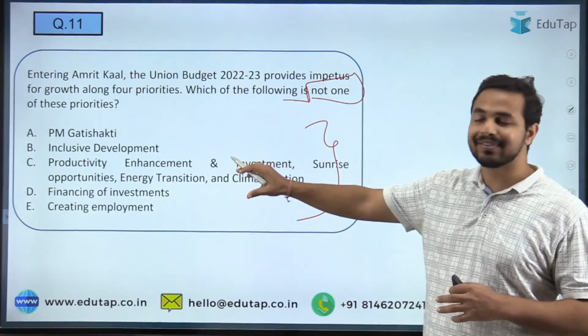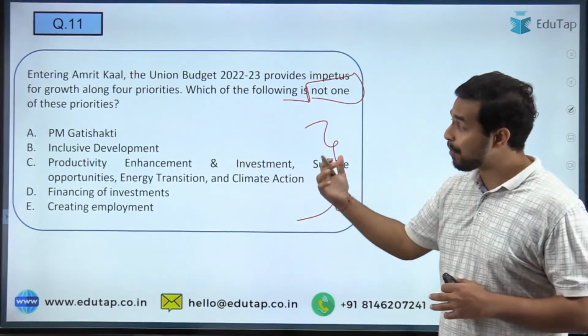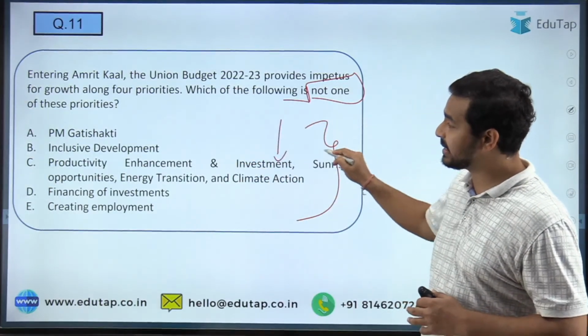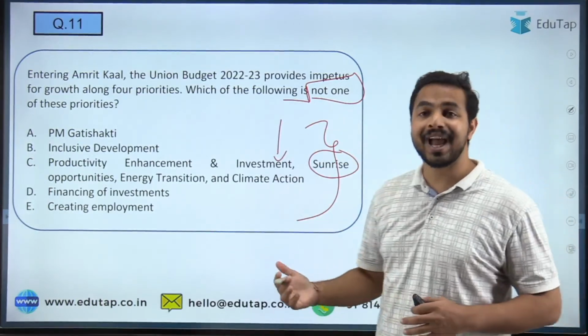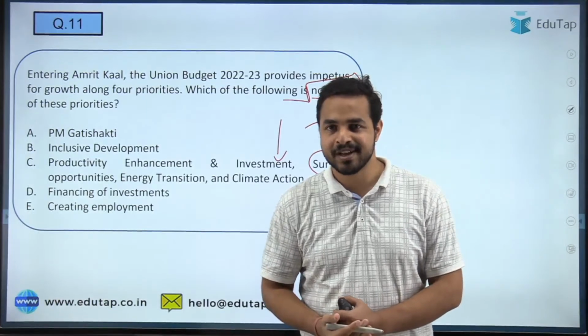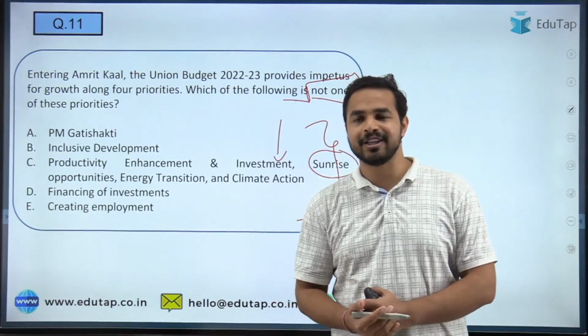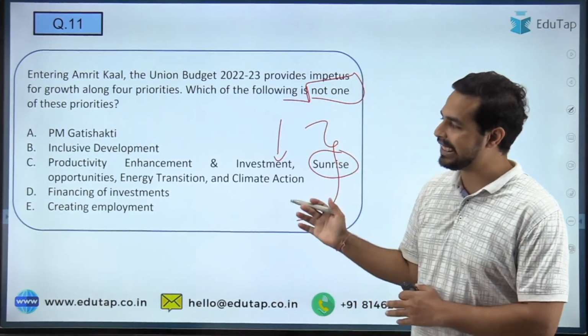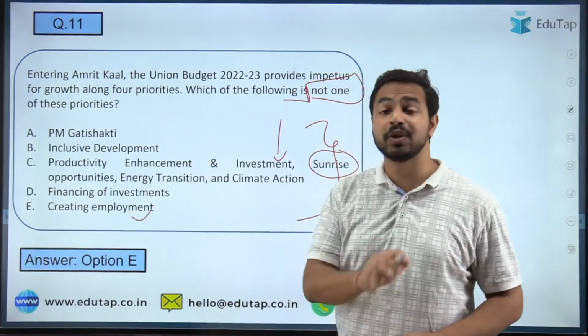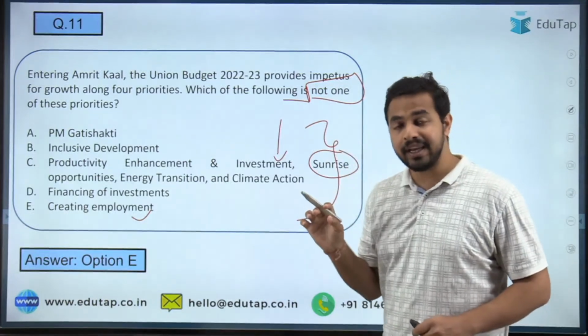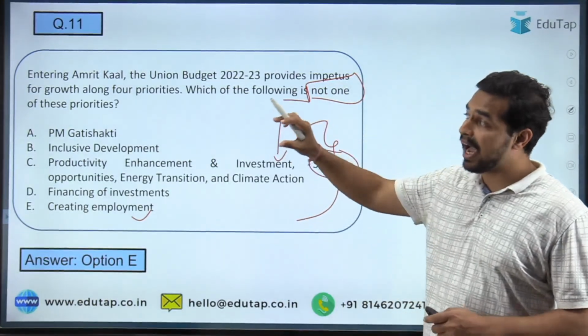Is it PM Gati Shakti, inclusive development, productivity enhancement, investment, sunrise opportunities, financing of the investments, or creating employment? So what is the right answer here? Vishal, Albert, Nilesh, Megha, everybody is saying that option E is the right answer. Absolutely right. The right answer is creating employment, which is not a priority area as per the Amrit Kaal.